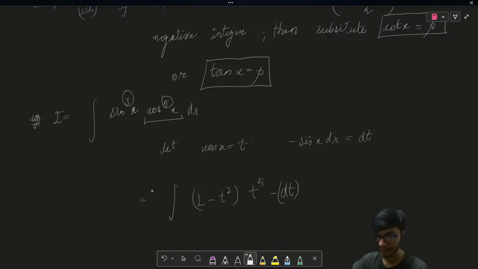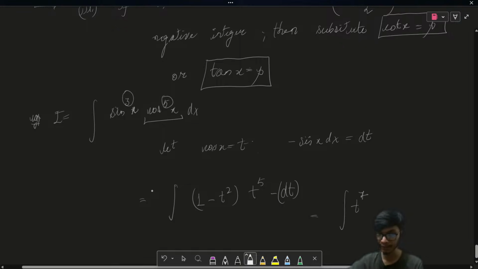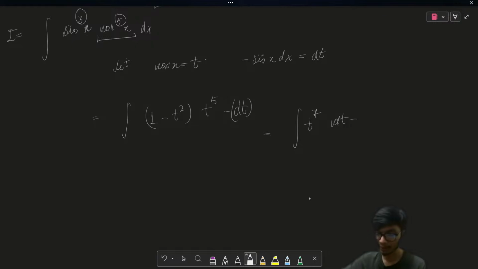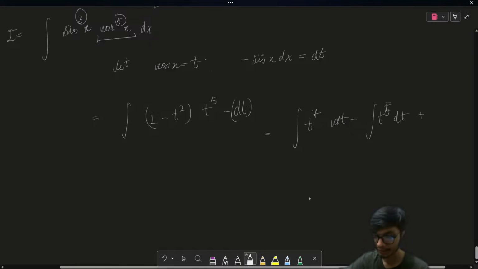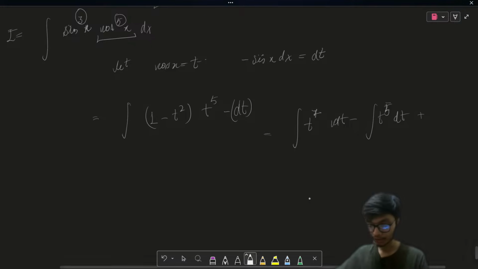I hope this solution is clear, right? So the solution is very, very simple. It is basically the integration of t to the power 7 dt minus t to the power 5 dt, and that's all. So the solution is very, very simple.